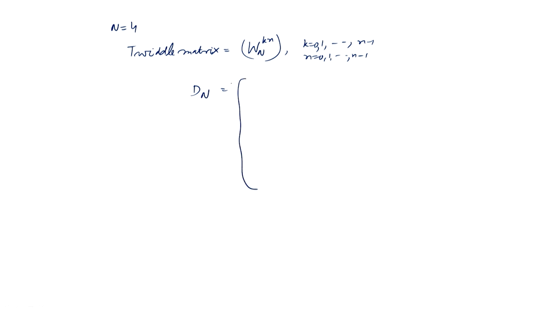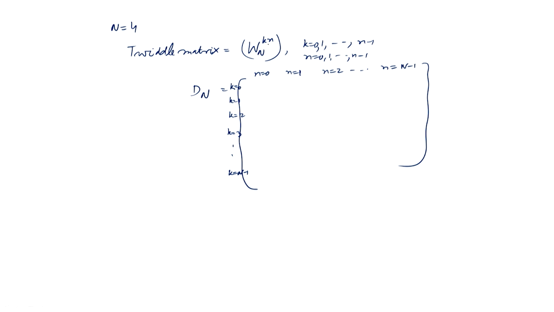So, k varies along the rows. This is k equal to 0, k equal to 1, k equal to 2, k equal to 3 and so on, k equal to N minus 1th row. And here n equal to 0 is the first column, n equal to 1 is the second column.